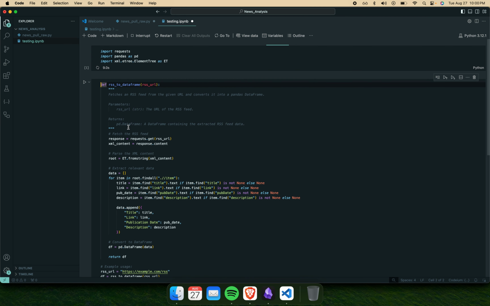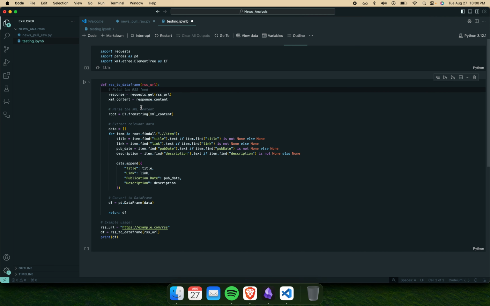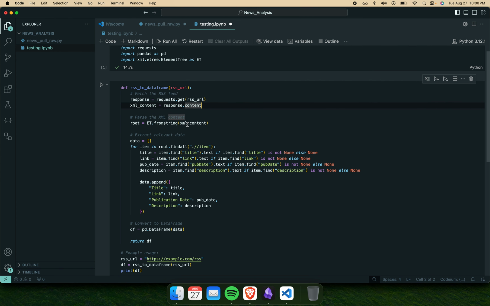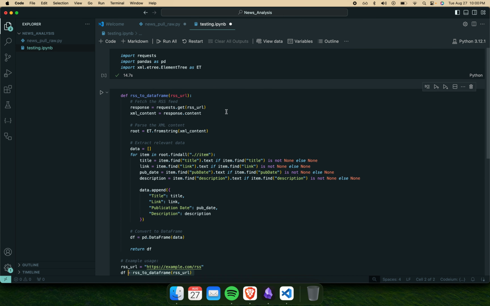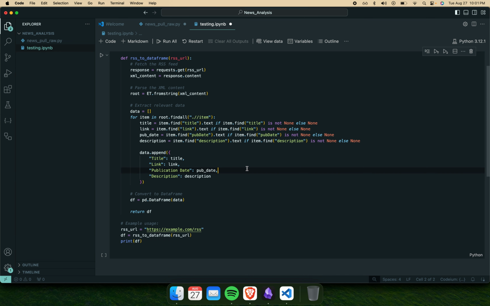Let's get rid of this commenting. I'm just doing it for myself, so I'm not really going to require any documentation there. Let's make this a little bit bigger. So what are we doing here? We're going to request get RSS URL. This is something that we'll be providing down here. XML content, good. All right, let's just give this a go.